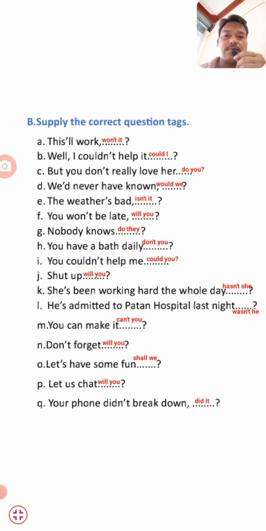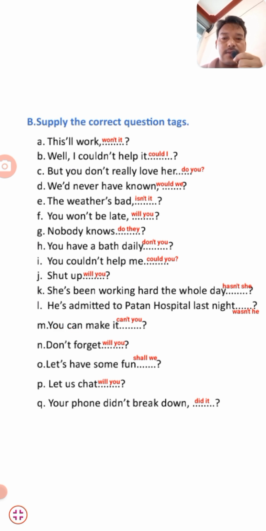And if you won't be late, will you? Nobody knows, do they? You have a bad daily, don't you? You couldn't help me, could you? Shut up, will you? She's been working hard the whole day, hasn't she? And he's admitted to Patna Hospital last night, wasn't he?